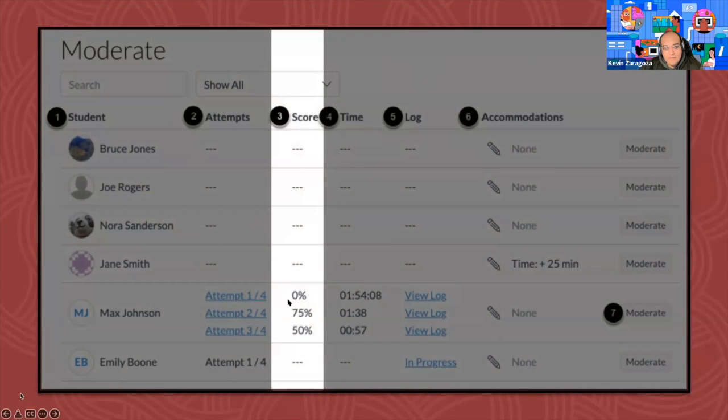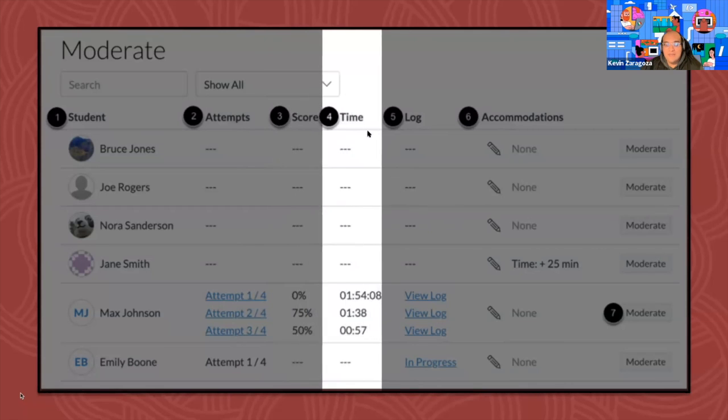Number 3 is the overall score for that attempt. It just follows through. Attempt 1, they received a 0%. Attempt 2 was a 75, and attempt 3 was a 50. So that's column 3. Column 4 is the amount of time the student took to take that quiz: an hour, 54 minutes; an hour, 1 minute, 38 seconds; and 57 seconds. I think this should be realigned a little bit better, flush right rather than flush left, in my opinion.